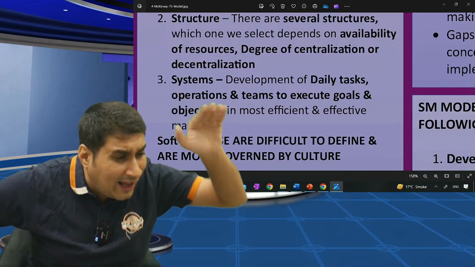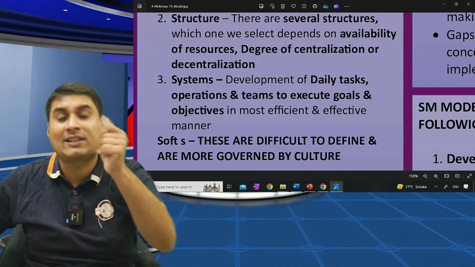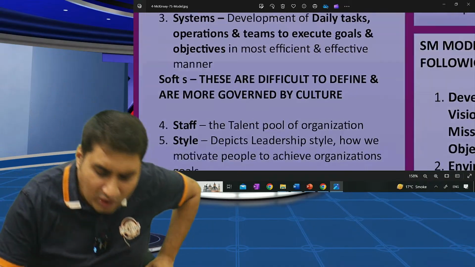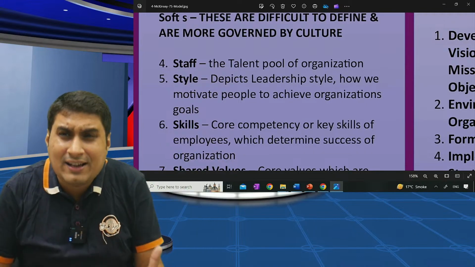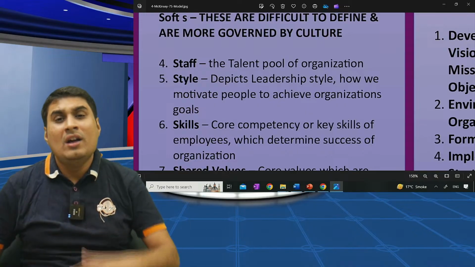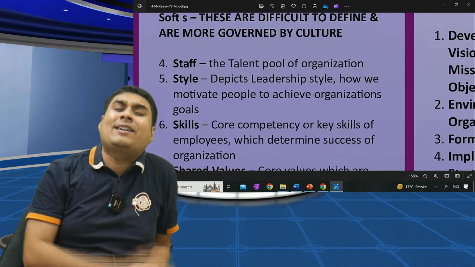In structure, how work will be done as per systems. What are soft S? They cannot be controlled by the organization. They are just felt, more governed by culture.